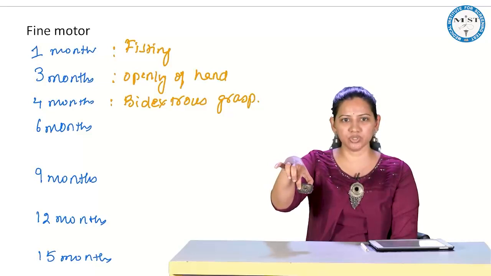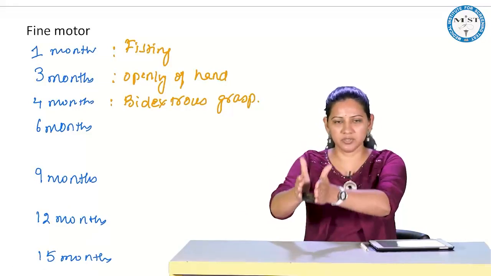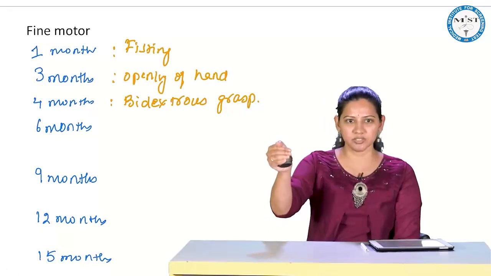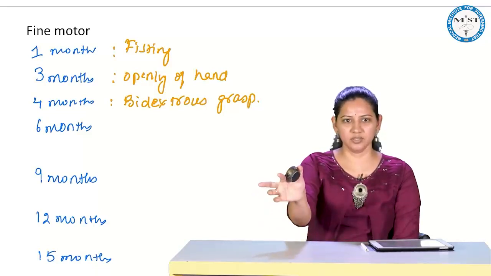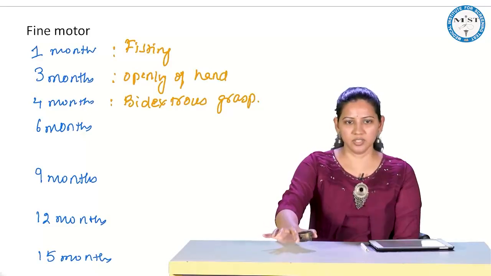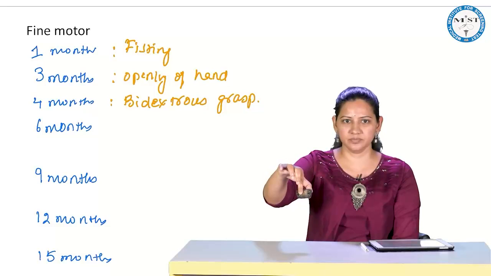This is a mature pincer grasp. So bidextrous grasp, one hand is ulnar grasp, unidextrous. Immature pincer grasp is like this, where I have extended my index finger. Mature pincer grasp is this. Okay.